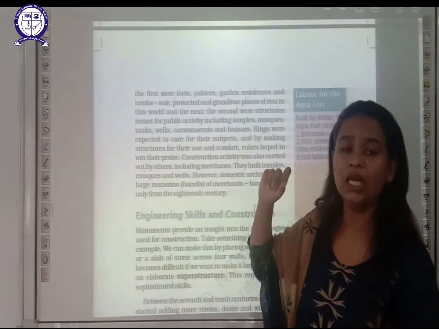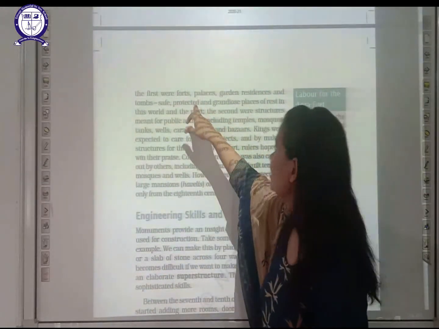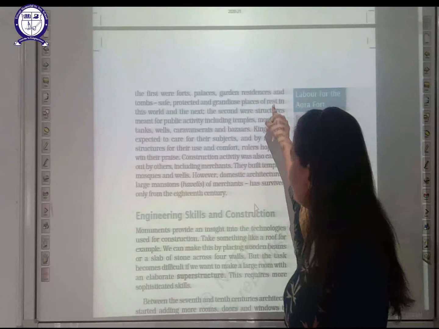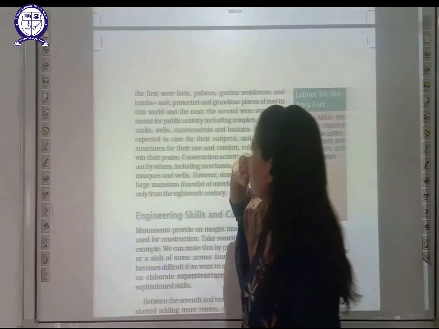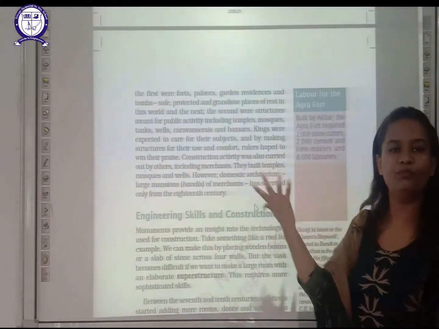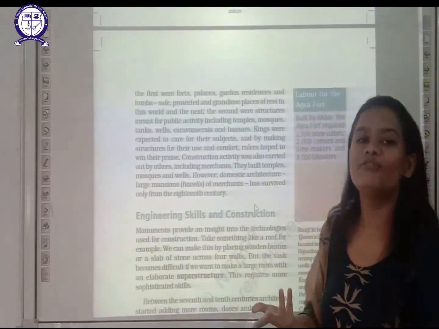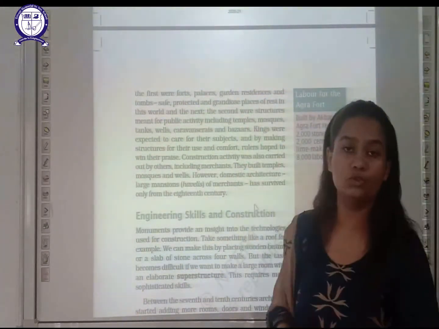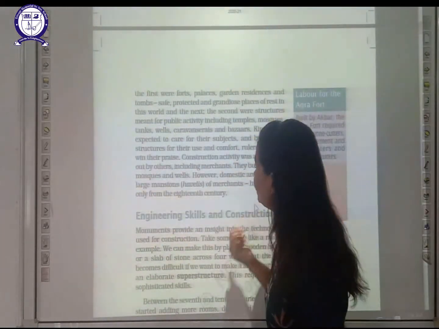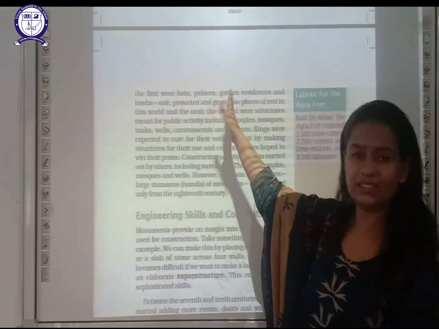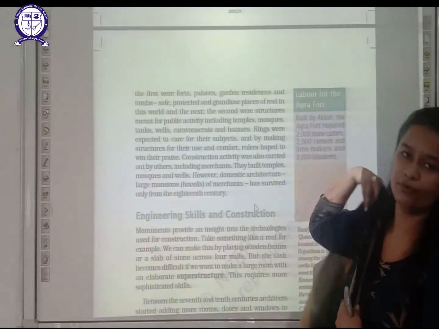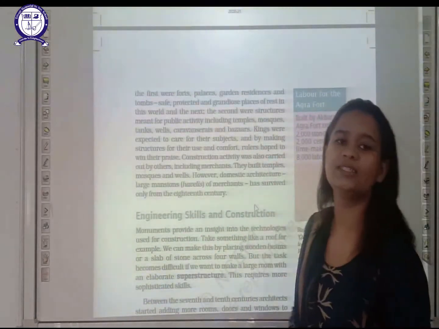The first one includes forts, palaces, garden residences and tombs. Forts were there so that kings could protect themselves from fights. Palaces were where kings used to reside. Garden residences are also there. This is the first type of structure found in this time period.